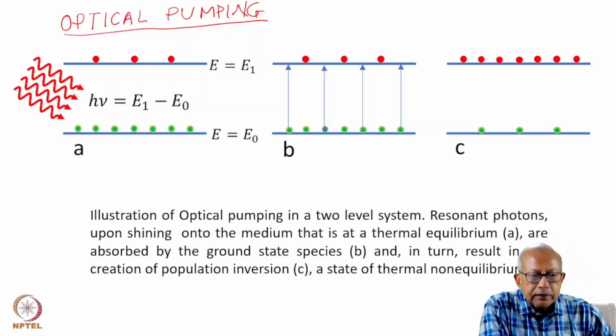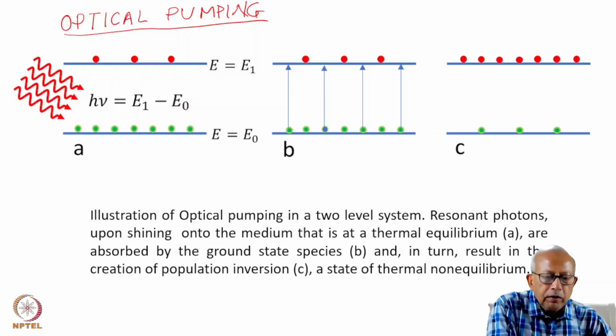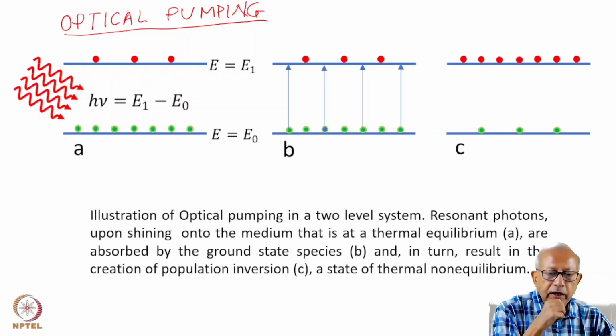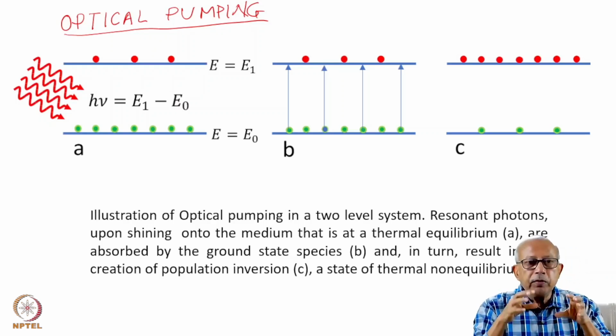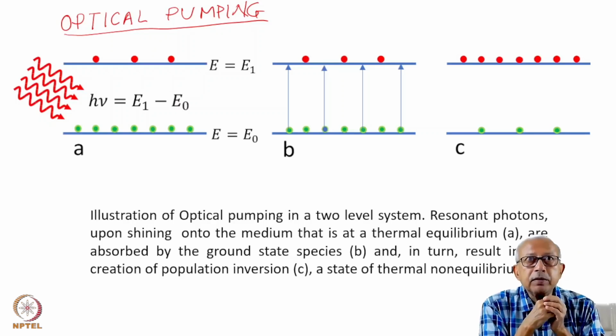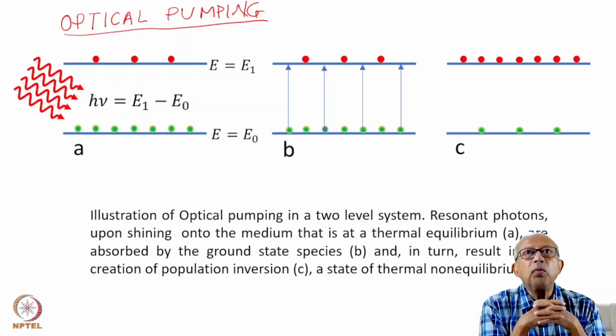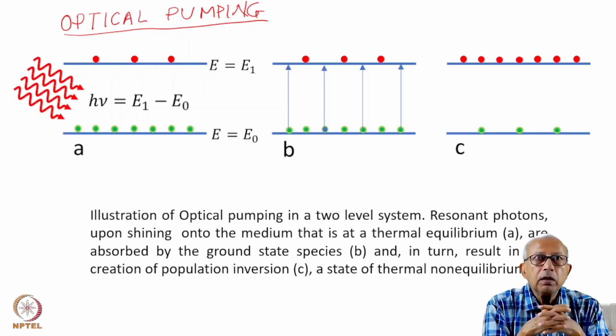In the previous class, we said that in order to achieve population inversion, you will have to selectively transfer population from one energy level to the other. For doing that, you have to put energy into the medium. Whenever we have to create population inversion, you have to dump energy into the system.